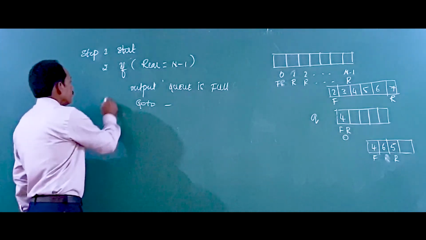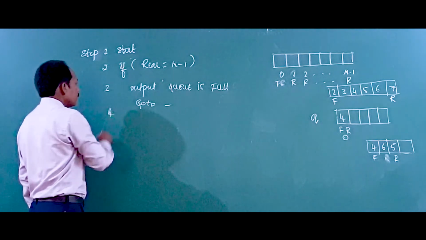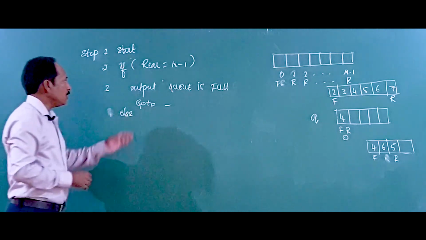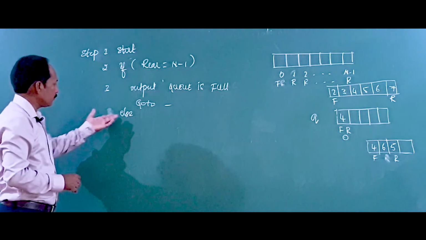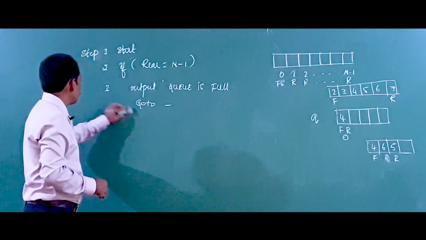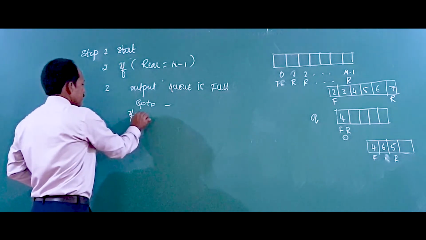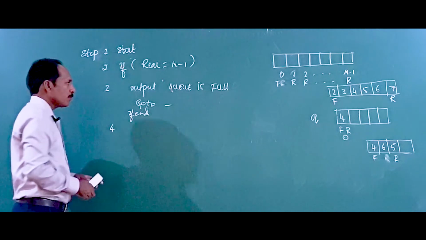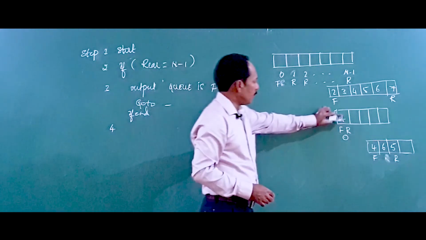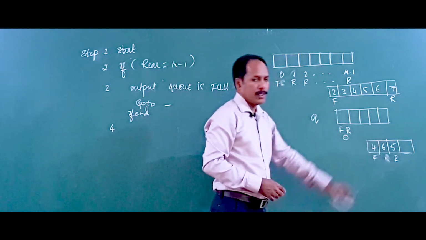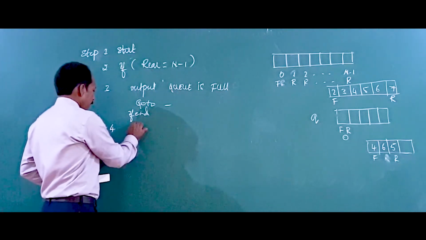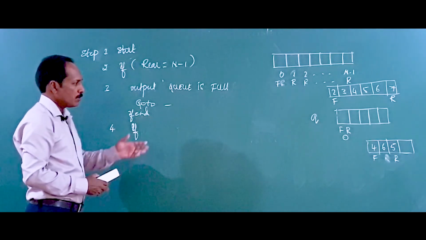Next, if you take step 3, then we have step 4, that is else. So else means it is not equal to n minus 1. In programming you use else, or else you just go to the next step number: if that finishes, go to step number 4. What we are going to do here is that it indicates the queue is not full. Maybe it is empty, or it may contain some elements, those are the other options. So if it is empty, how do you check whether the queue is empty? What happens when it is empty?